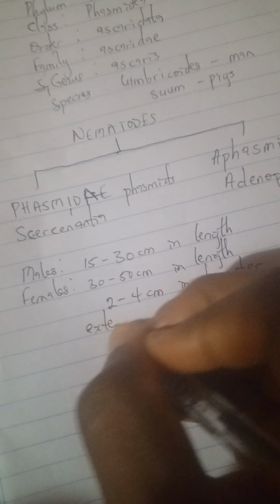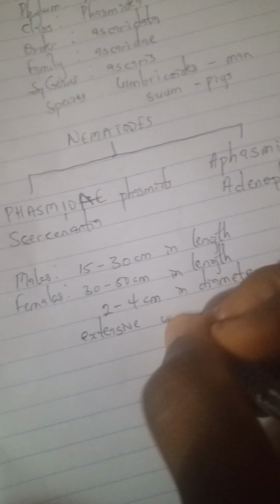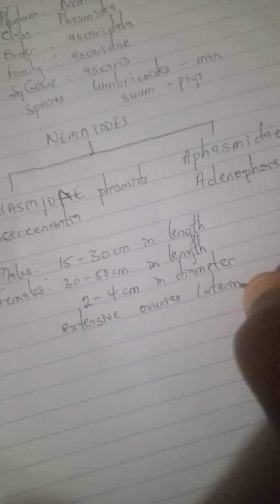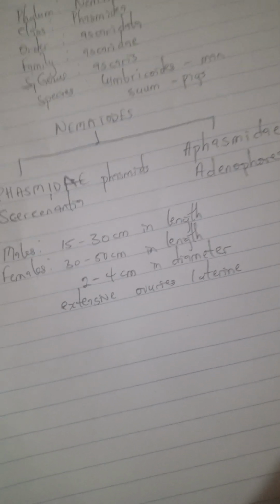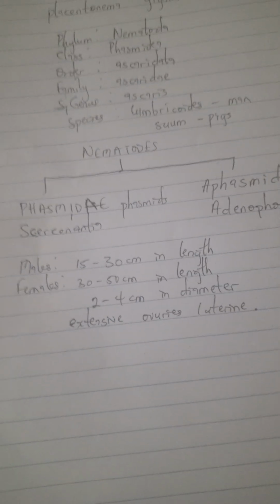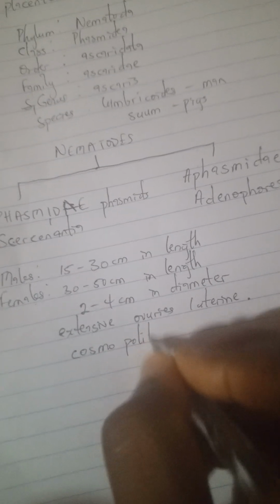Now, the females have extensive ovaries. When I mean extensive ovaries or uterine, they can house over 1 million eggs at a time. So you see how large the female Ascaris is and how powerful it is. Then the last point about this Ascaris is that they are cosmopolitan in distribution.